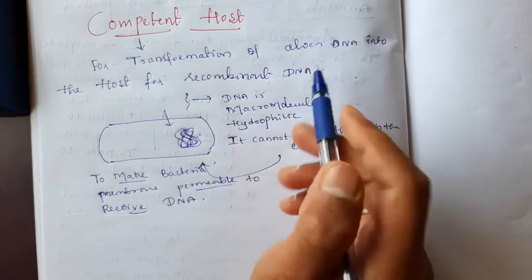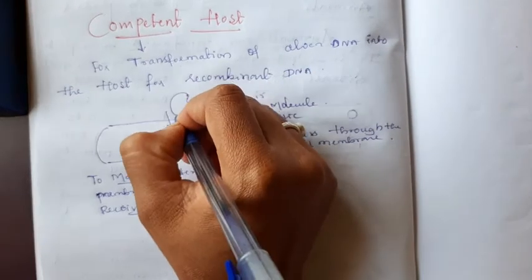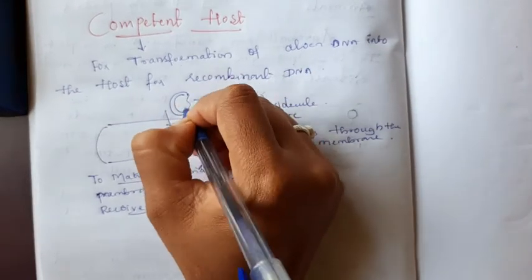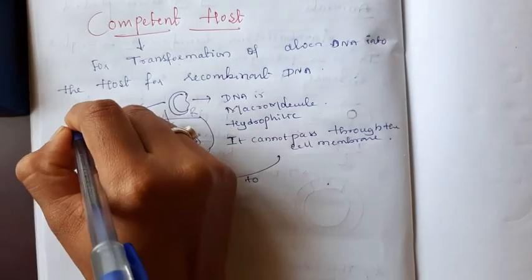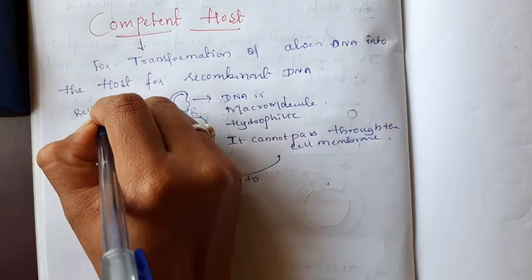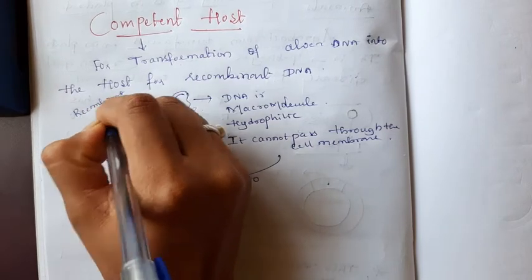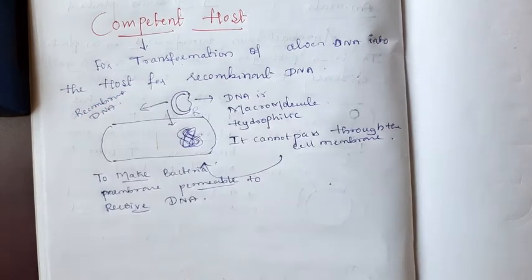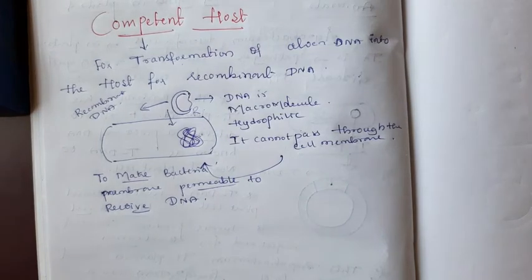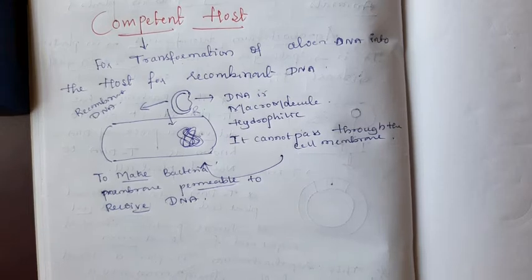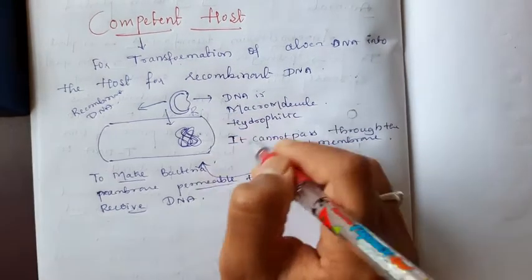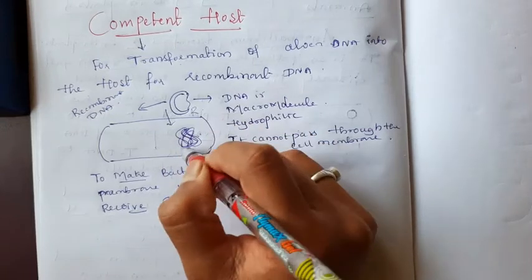The alien DNA or plasmid, into which we have already fixed our gene, that is recombinant DNA. In the cloning vector we already discussed that our gene of interest is inserted into the plasmid to form a recombinant DNA. That recombinant DNA must be inserted into the host organism.